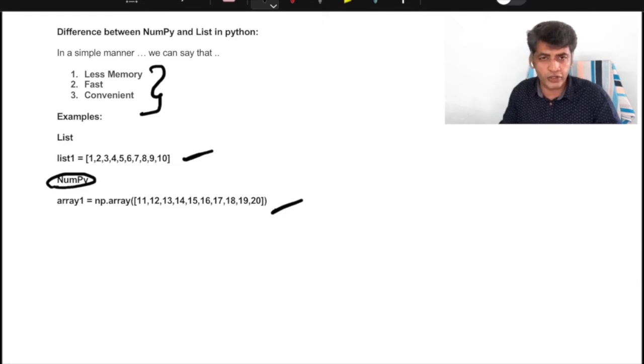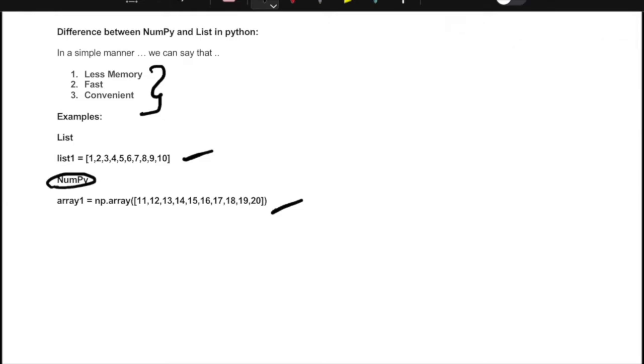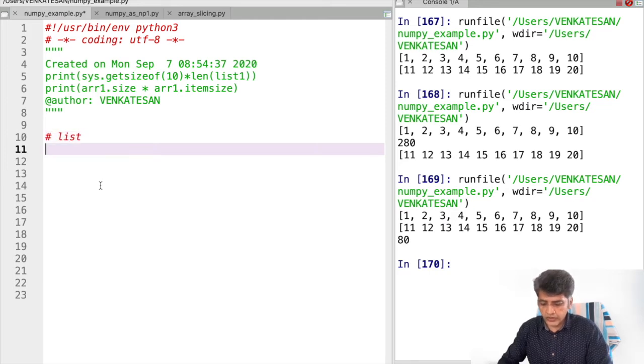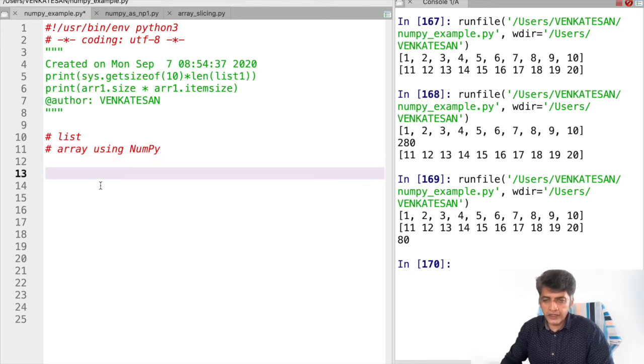We will see how the indexing operations work with the list, and how the indexing operations work with NumPy, that is, an array using NumPy. All these things we will see one by one. One is the list, and the second one is the array using NumPy, right?